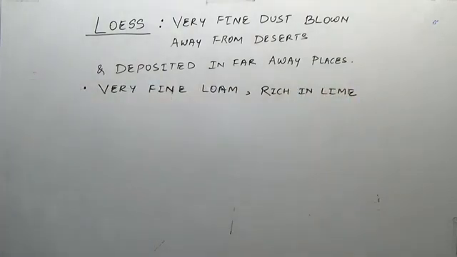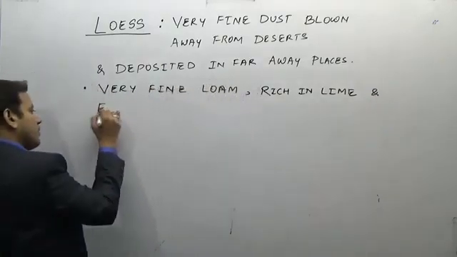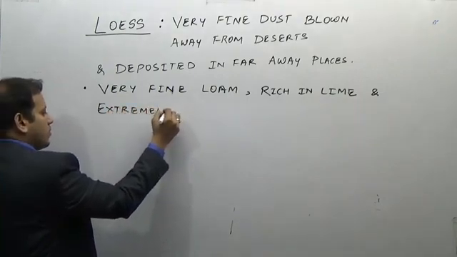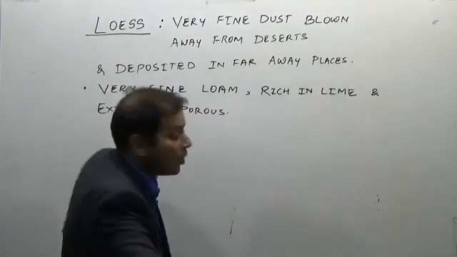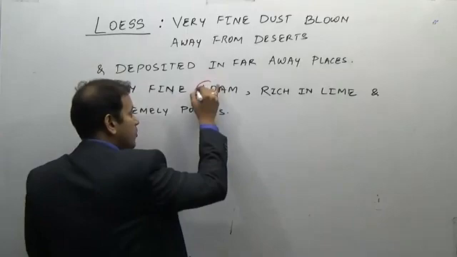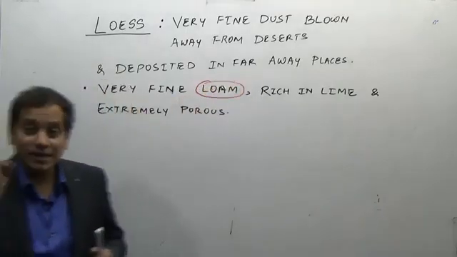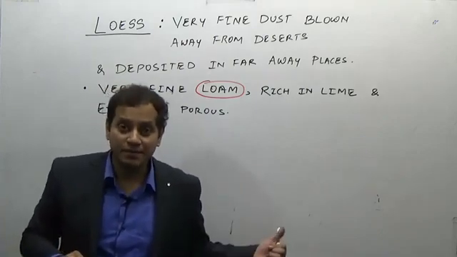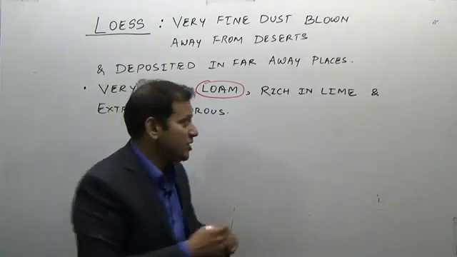porous and extremely porous. What do you mean by loam? What the soil is called as a loamy soil. Loamy soil is a kind of soil which consists of 40% sand, 40% silt, and 20% clay-like material. So it becomes an extremely fine sand.